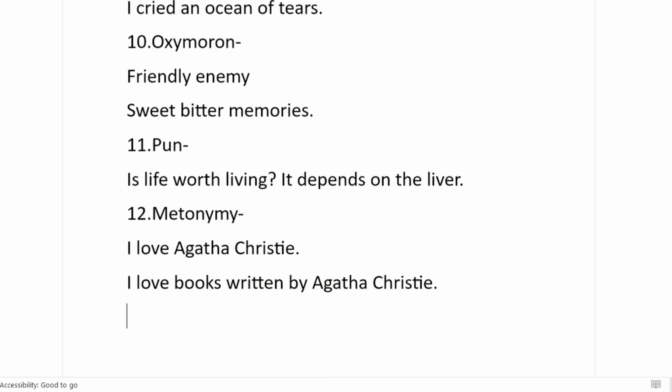Okay, once again, because it's a little confusing, what is metonymy? When I use a more direct object or I use a proper noun to describe the other nouns, other common words associated with it, it is called metonymy.